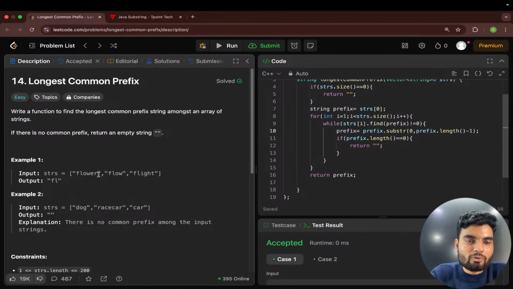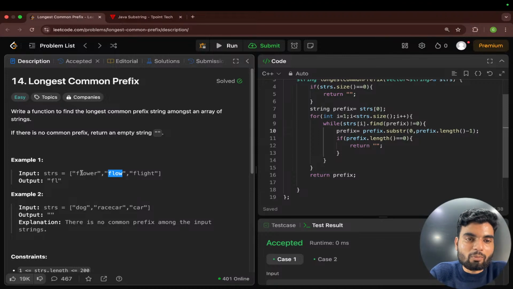Okay, so now you have to check if this flower starts with this flow or not, because er is not available. Then what will you do? Reduce by 1, that becomes flowe, right? Then again you will check if this flow starts with this flowe. No, this is not. So then what will you do? Reduce again, then you have this flow. So now tell me, does this flow completely start with this flow? Yes, the flow and flow remain the same. So this flow is the prefix as of now.